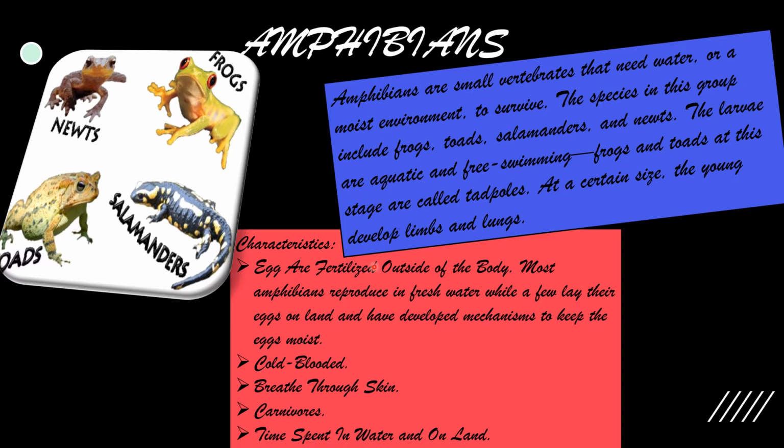So characteristics of amphibians are: eggs are fertilized outside of the body. Most amphibians reproduce in fresh water, while a few lay their eggs on land and have developed mechanisms to keep the egg moist. They are cold-blooded animals. They breathe through skin. They are carnivorous and they spend time in water and on land. That's why they are called amphibians.